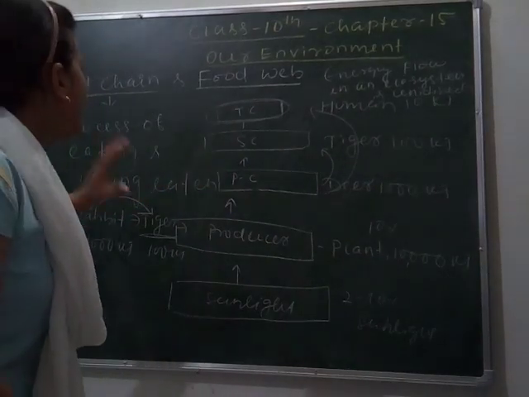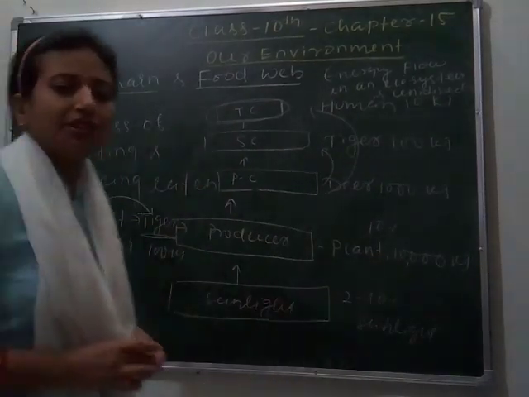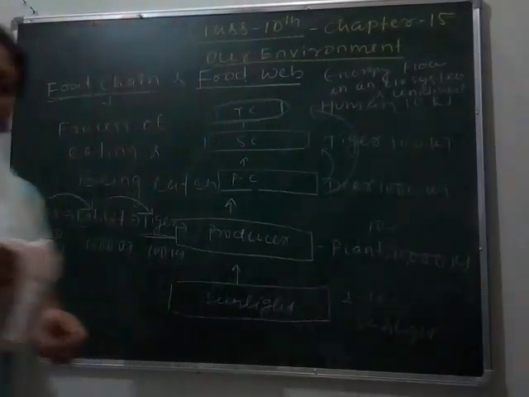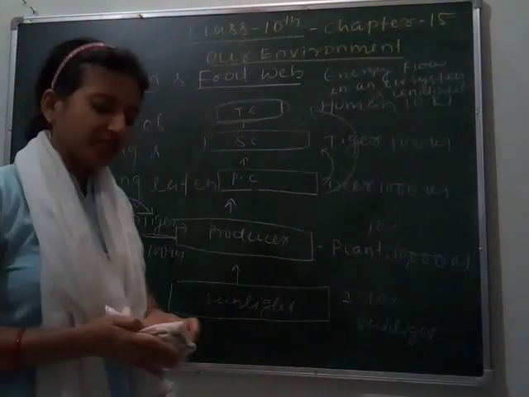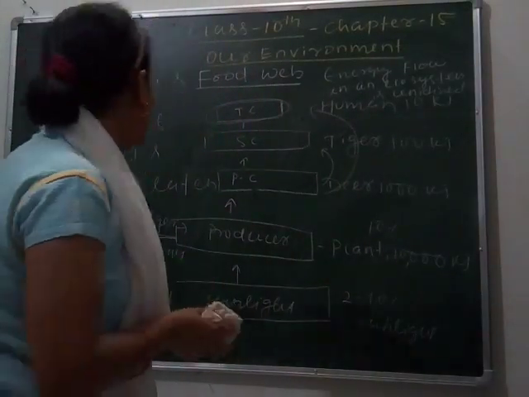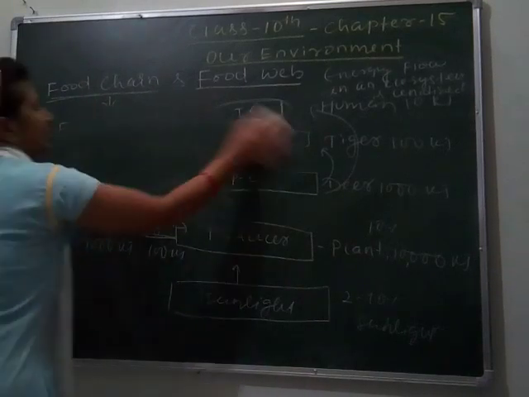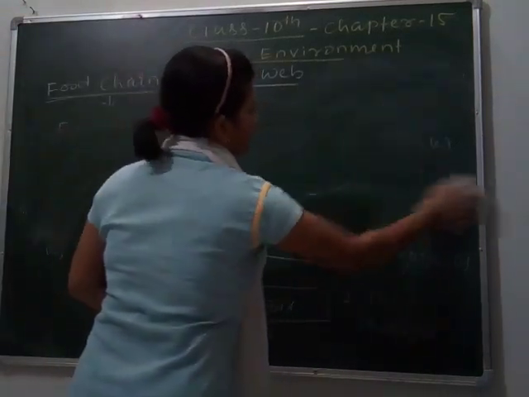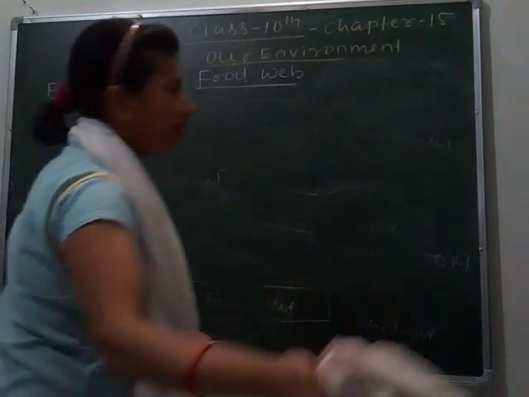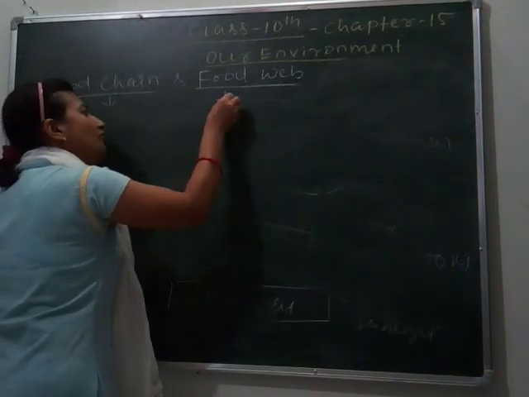Here when food chains occur, as we know, a particular type of organism does not eat only a particular type of species. So let's see what happens. Here a food web is formed.